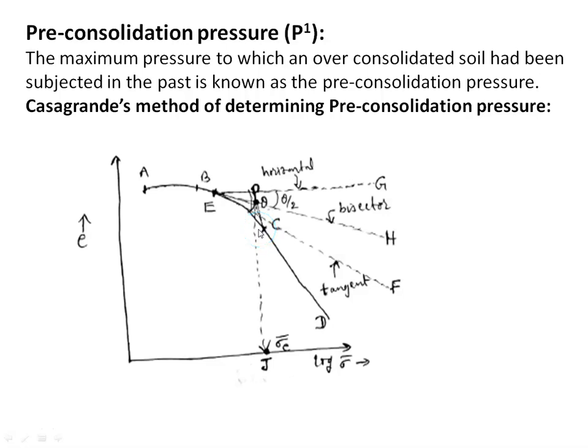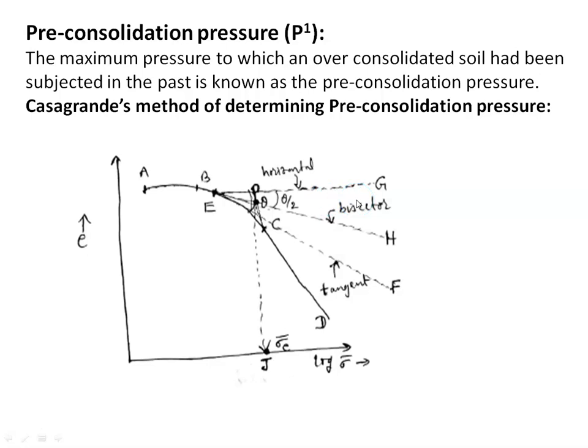It can be obtained by Casagrande's method. For this, first we have to determine a point on the curve BC where the curvature is maximum, that is, the radius of curvature is minimum. Say it is point E. From this point E, draw a horizontal line EG.